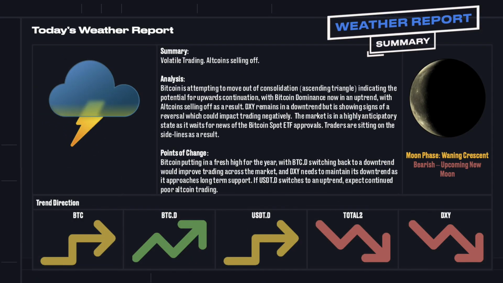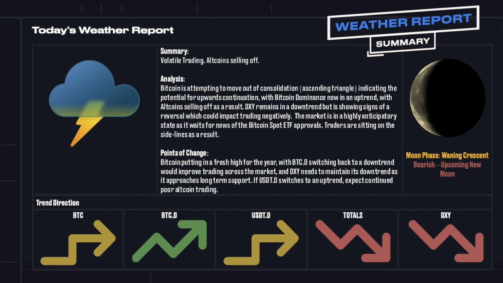Currently, volatile trading across the entire market, with altcoins selling off in anticipation of potentially a Bitcoin spot ETF approval this week. Bitcoin is attempting to move out of consolidation, its ascending triangle, indicating the potential for upwards continuation, with Bitcoin dominance now in an uptrend equaling Bitcoin season, with altcoins selling off as a result. The dollar remains in a downtrend, but is showing signs of a reversal, which could impact trading negatively. The market is in a highly anticipatory state as it waits for news of the Bitcoin spot ETF approvals.